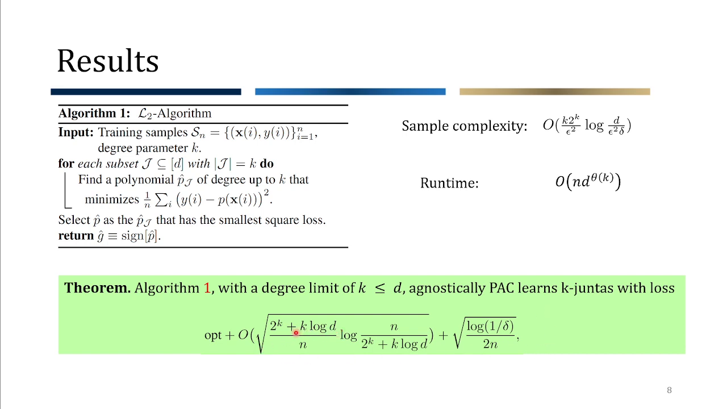And you see the expression here which depends on the VC dimension of the k-Juntas. If we simplify this expression, then we are going to get the sample complexity of k-Juntas, which scales as k to power k and then log d, and then we have a runtime which is linear in n.